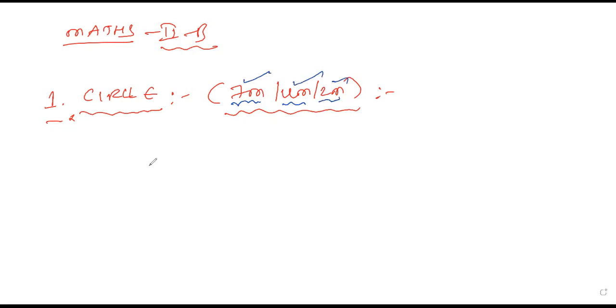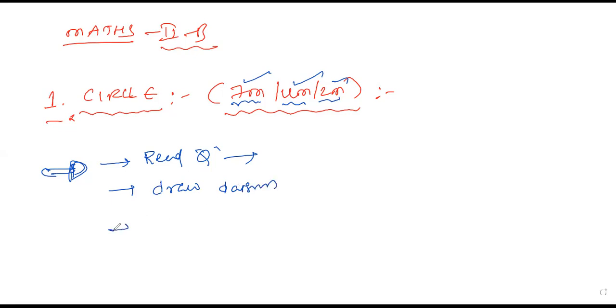So circles. Coming to some introduction part of circles. In circles, the main intention is to read the question properly, because mostly theoretical questions are available. After reading the question, the second thing is to draw the diagram for the given question. After reading the question, we have to frame a diagram. From the diagram, the given values you need to substitute. So the given data we have to substitute in the diagram.